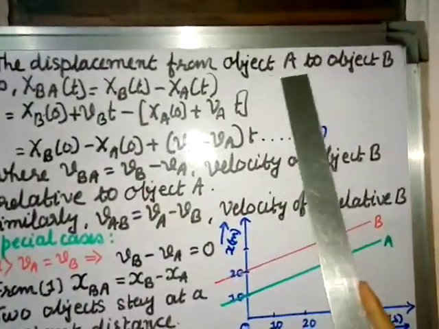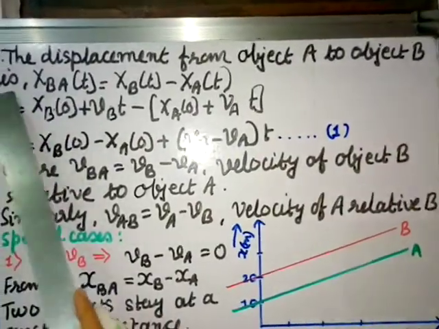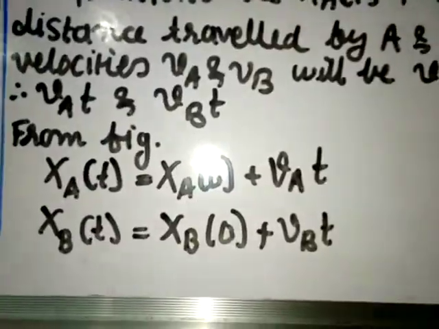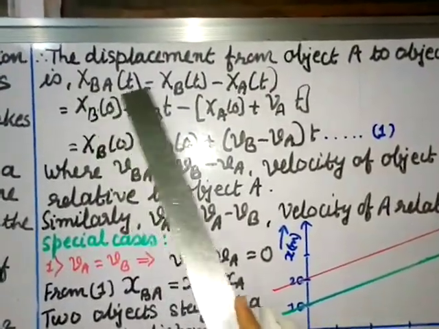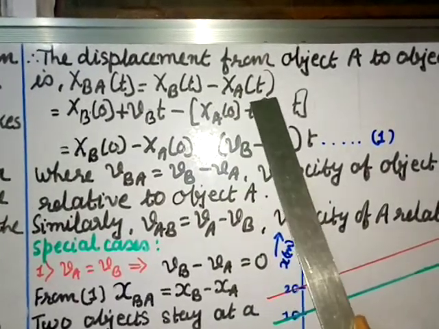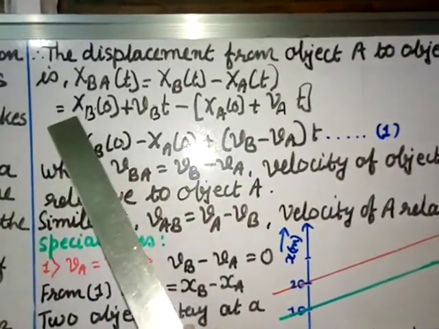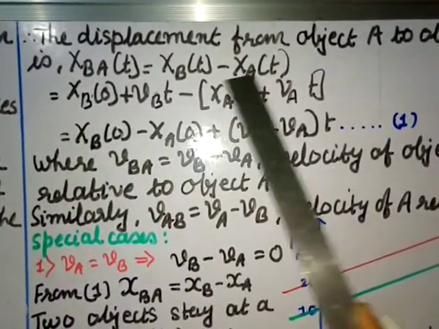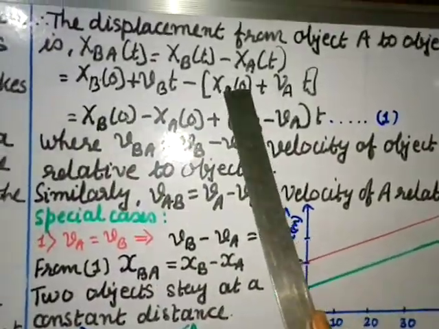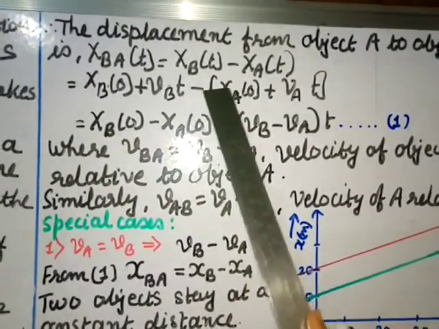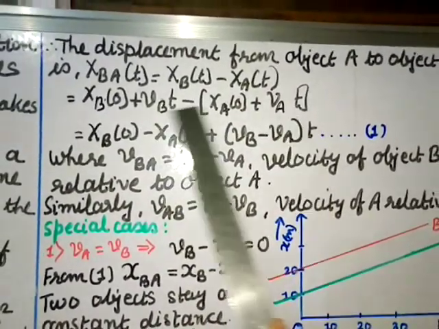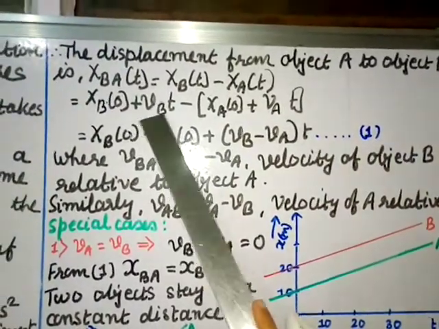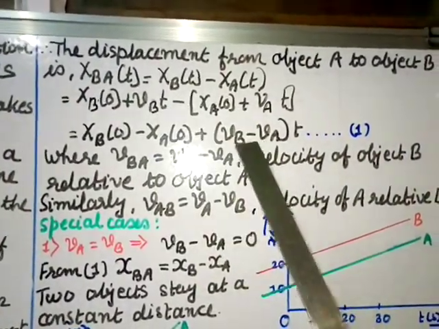The displacement from object A to object B, we will take the difference of these two, xb minus xa at time t. So xba t equal to xbt minus xat. Put the values from the equations: xb0 plus vbt minus xa0 plus vat. I am just putting these values from these equations. From here, the time-0 terms I will take together, so xb0 minus xa0. From the other two, you take t common, so t times vb minus va.